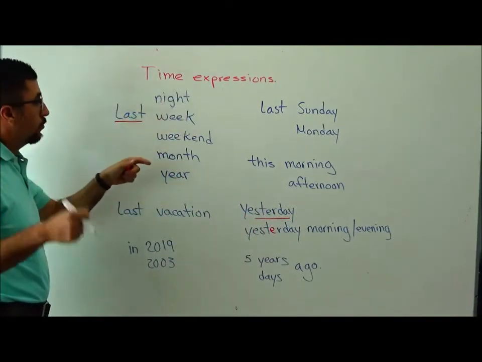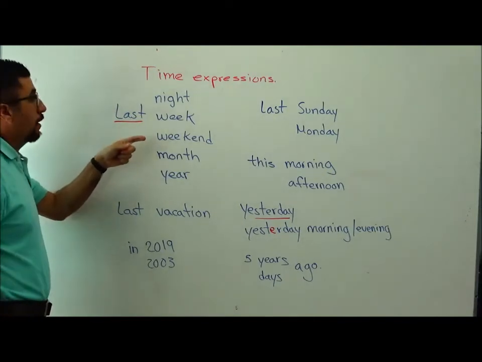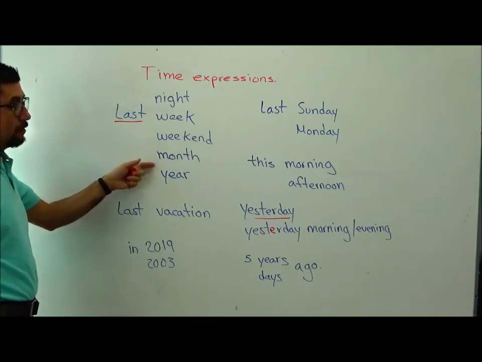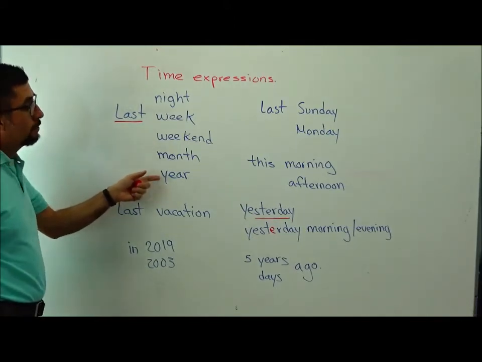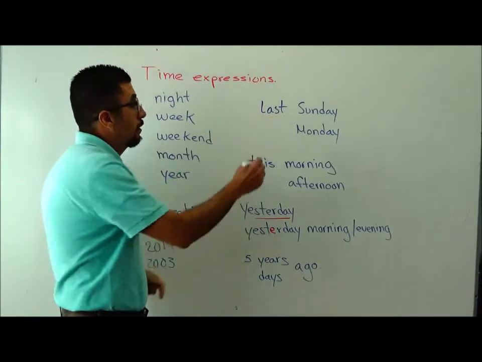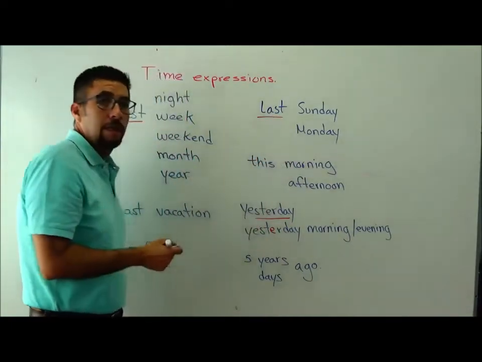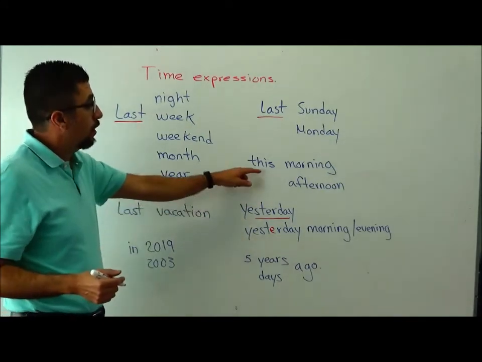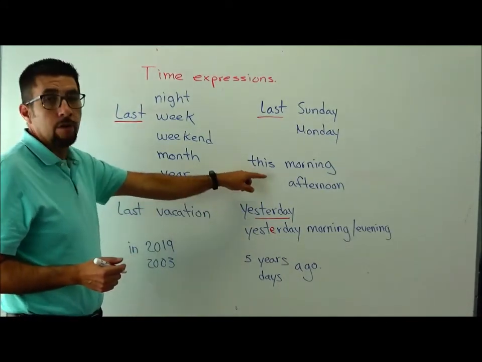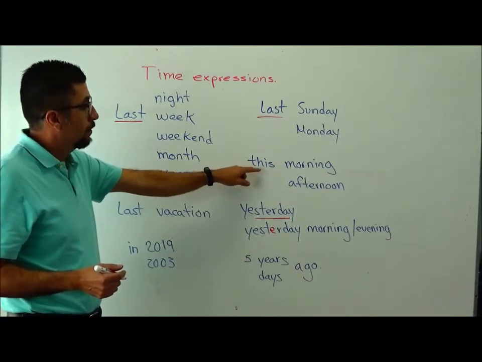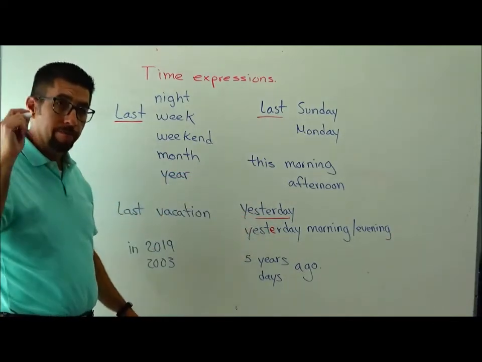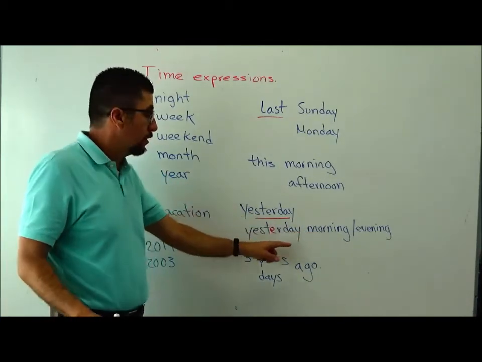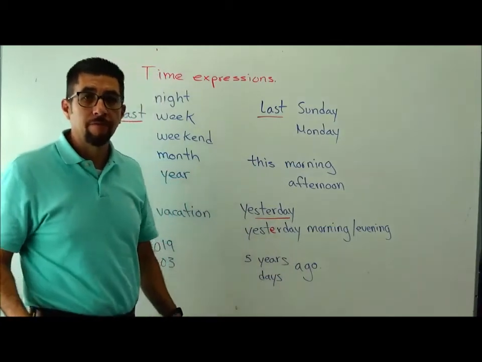Last night, anoche, last week, la semana pasada, last weekend, fin de semana pasado, last month, last year, last Sunday, last Monday, this morning I saw a raccoon in the school. Yesterday, ayer. We can say also yesterday morning or yesterday evening, yesterday afternoon.